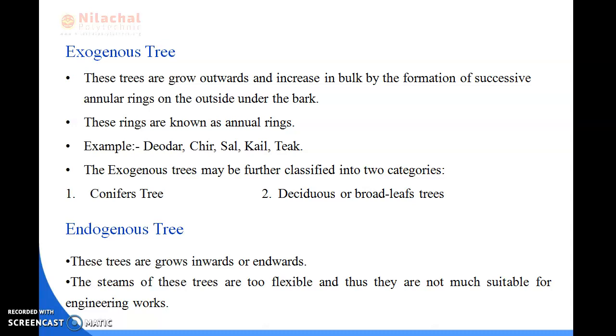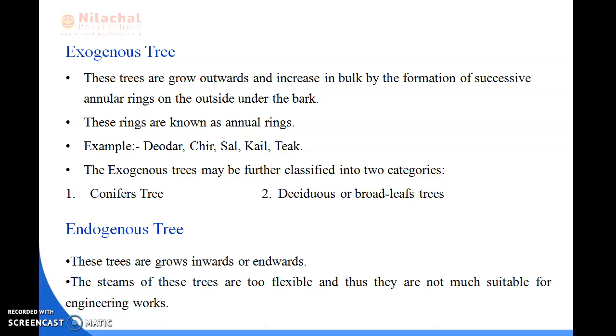Okay, so this is known as annual rings. The exogenous trees may be further classified into two categories. First is coniferous trees, next is deciduous trees, or we can say broadleaf trees. Conifers are known as evergreen trees, and the leaves of these trees do not fall until new ones are grown. As the trees bear cone-shaped fruits, they are named coniferous.